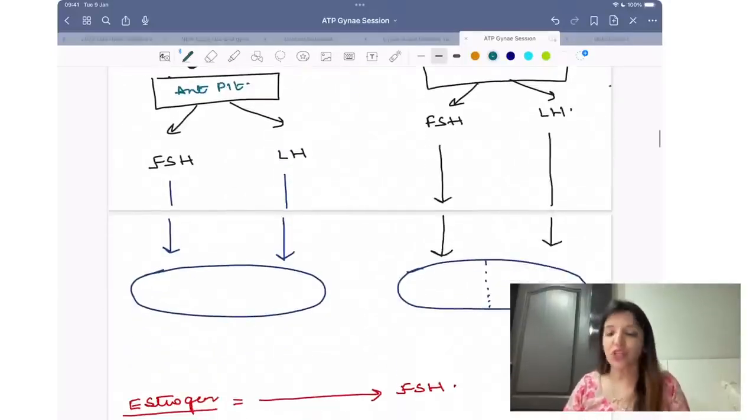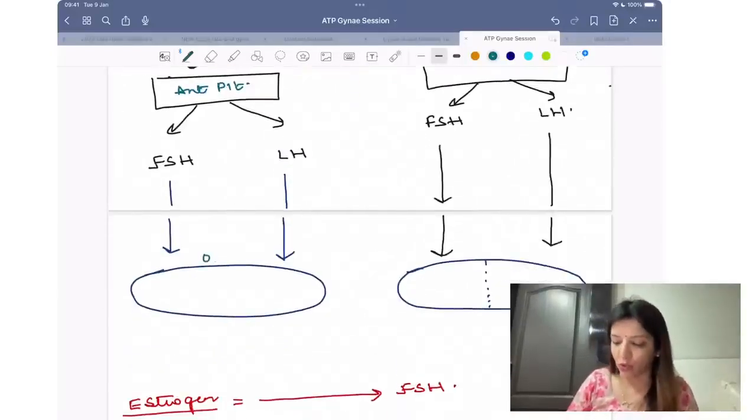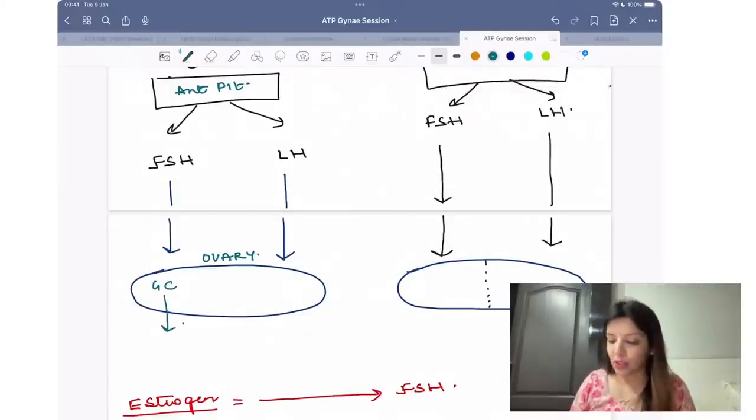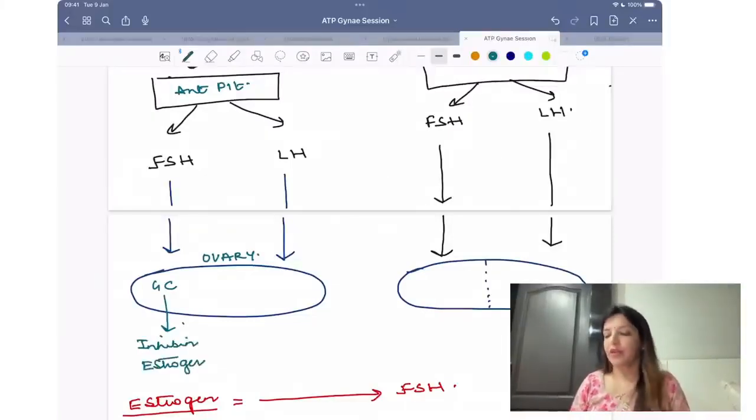Now FSH is going to act on the ovary, and from the granulosa cells it is going to release inhibin and it is going to release estrogen. LH is going to act on the ovary.